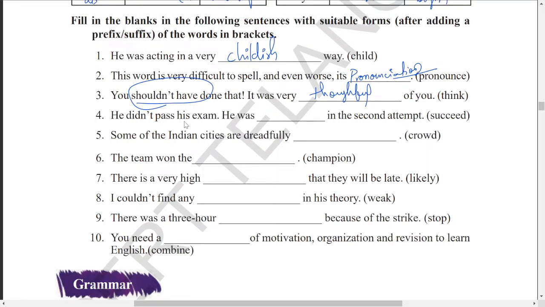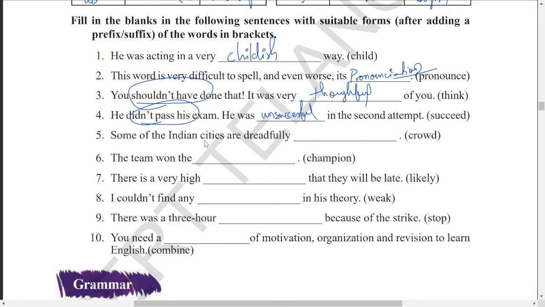Next one, he did not pass his exam, he was dash in the second attempt. So he did not pass. In the second attempt also he failed. Success is the root word. So you can go with he was unsuccessful in the second attempt.